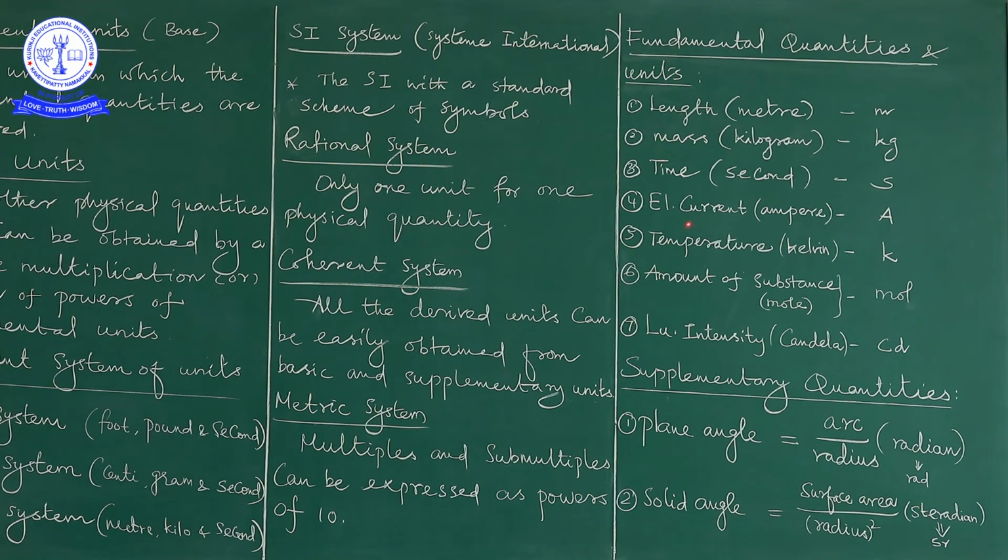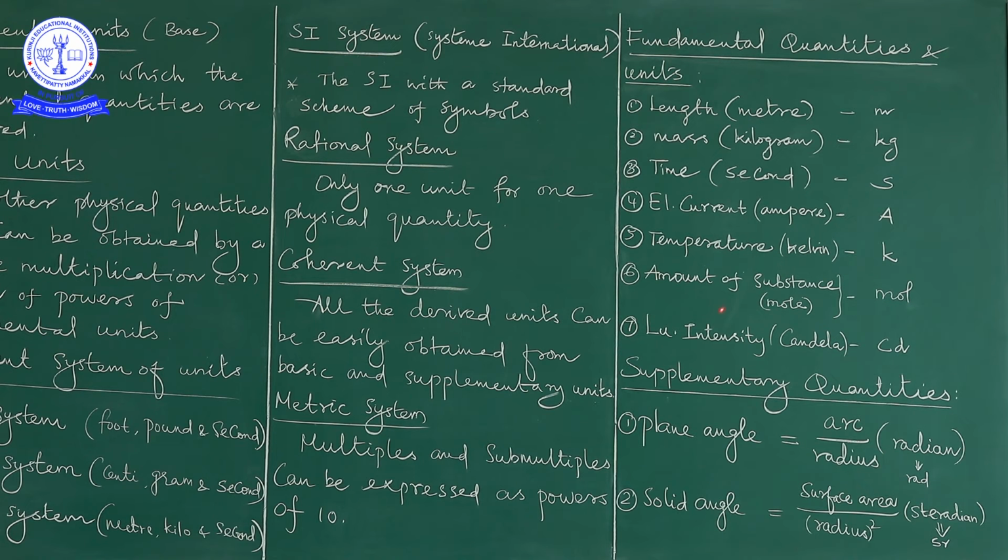And fourth is electric current. The unit of electric current is ampere, and the symbol of the ampere is A. And fifth is temperature. We know the meaning of temperature. The unit of temperature is Kelvin. It can also be expressed in Celsius or Fahrenheit, but here the unit of temperature is expressed in Kelvin. The symbol of the Kelvin is K.